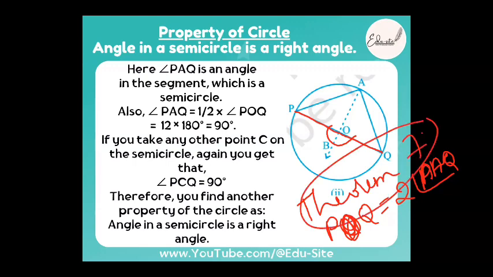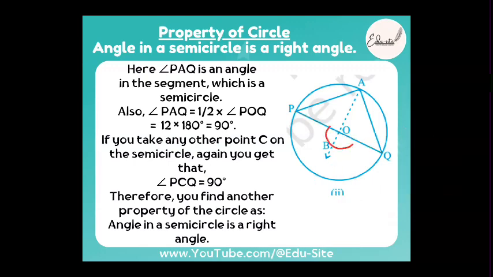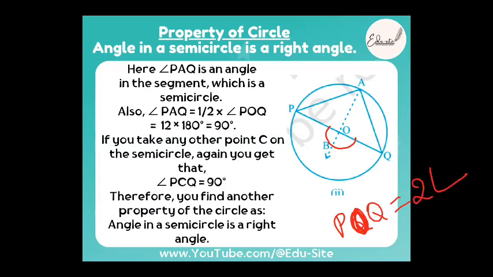What does it state? The angle subtended by the arc. So angle POQ is equal to 2 times the angle PAQ, right? Yes. Now to find POQ, how do we do this? POQ is equal to 180 degrees, because it is a straight line. And we send the 2 here: 180 degrees divided by 2 is equal to PAQ.